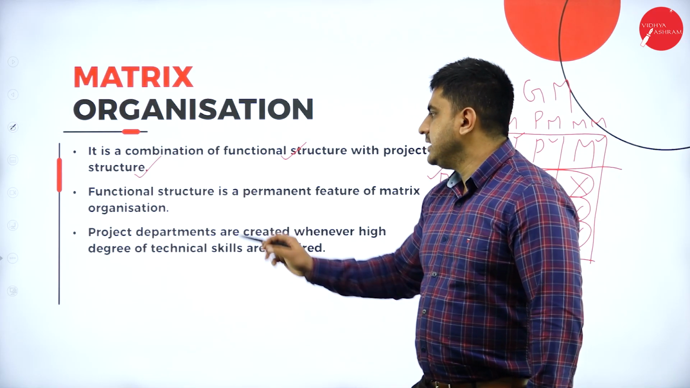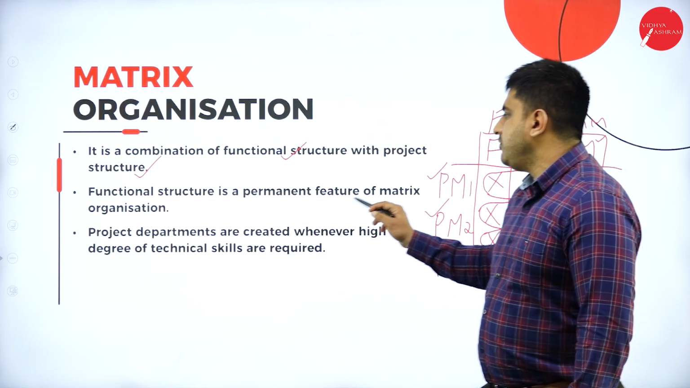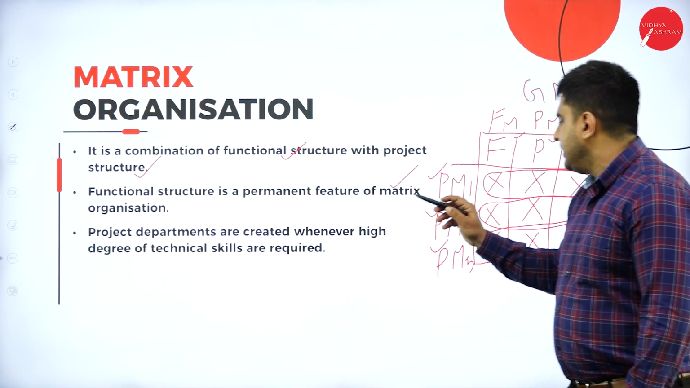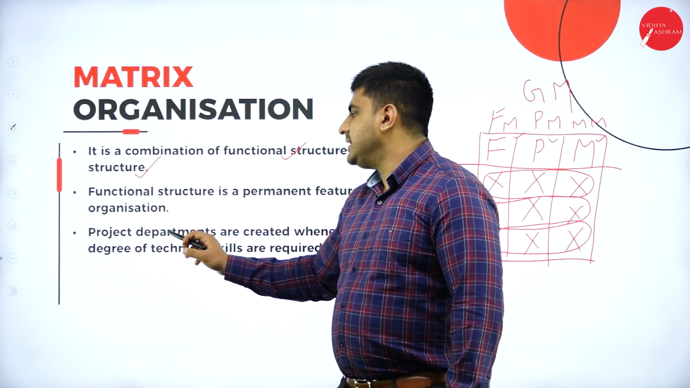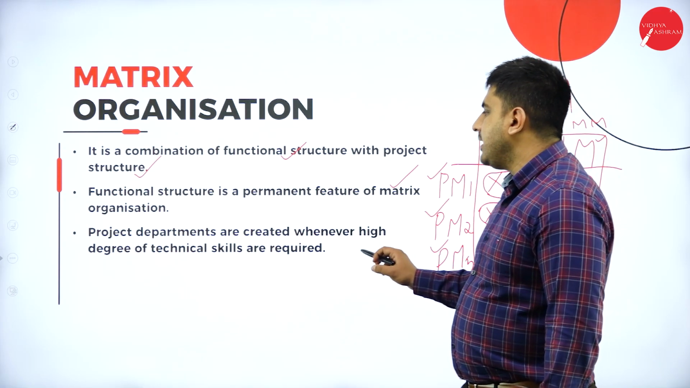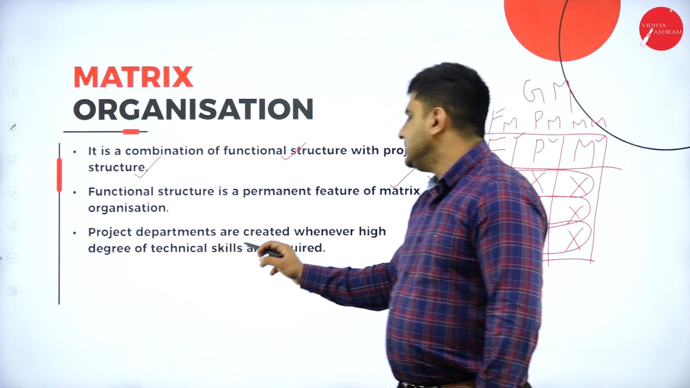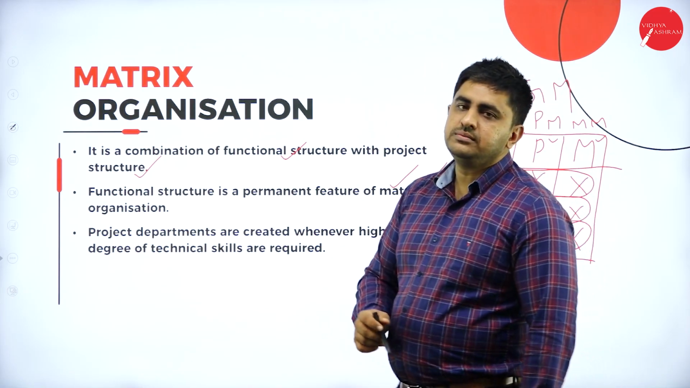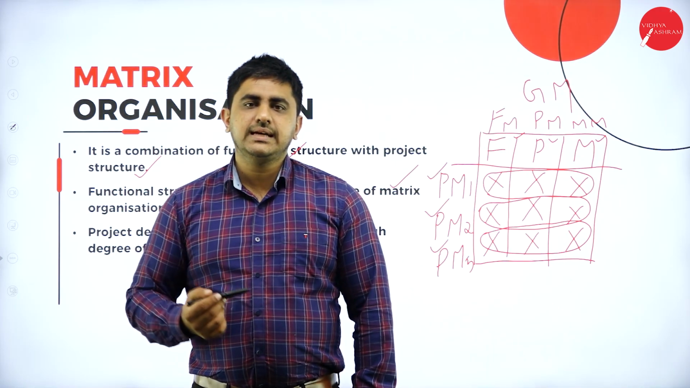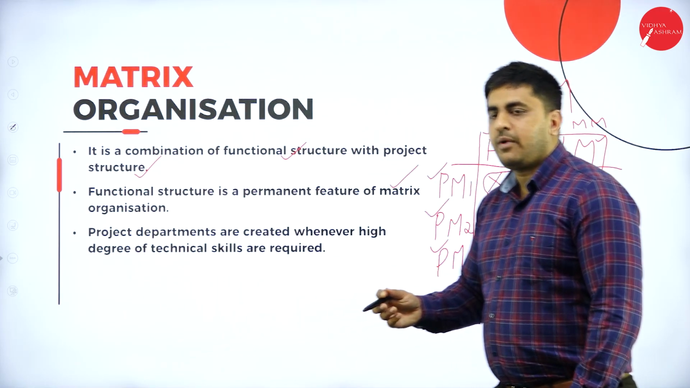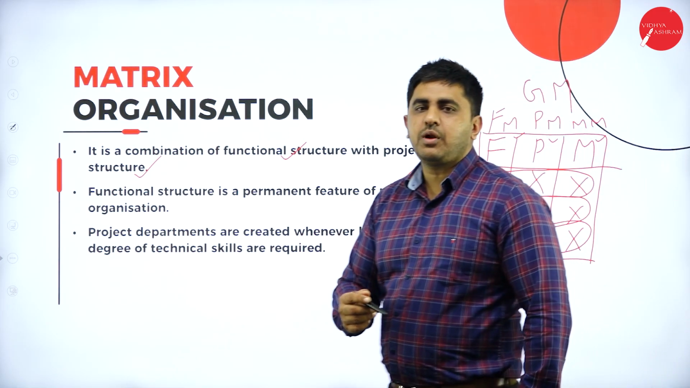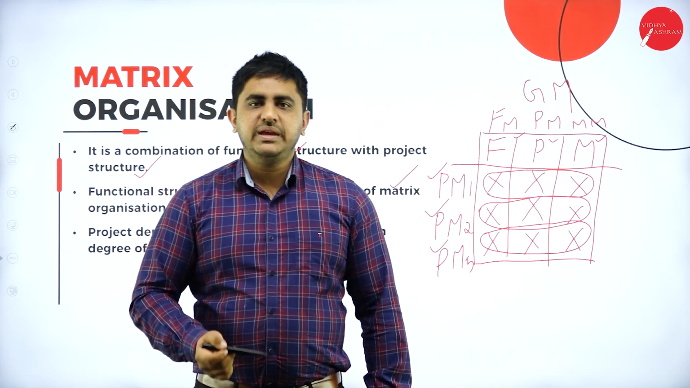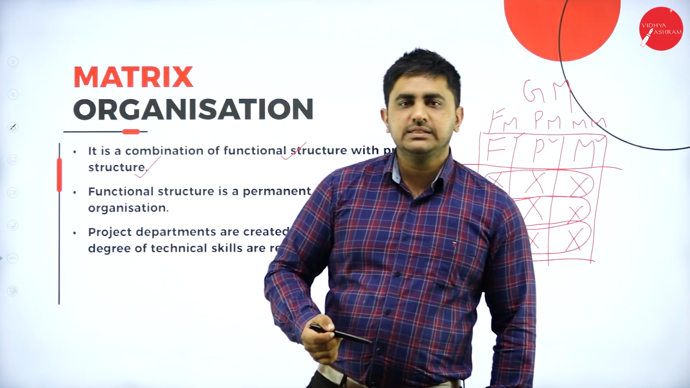Functional structure is a permanent feature of matrix organization, that is, this structure is a permanent feature, and project departments are created whenever a high degree of technical skills are required. So when a high degree of technical skills are required, they appoint project managers to make use of these people and get the project completed. So this is the meaning of matrix organization structure.